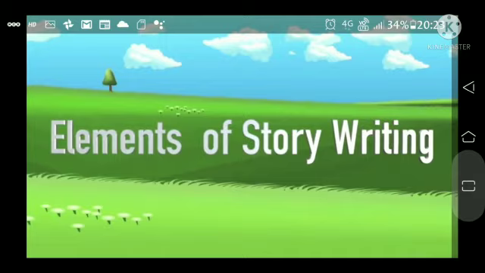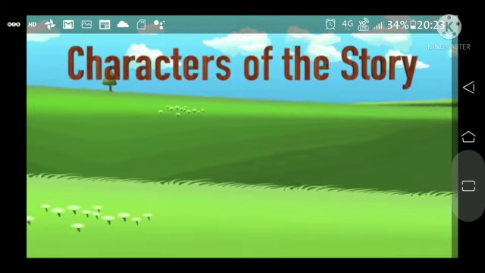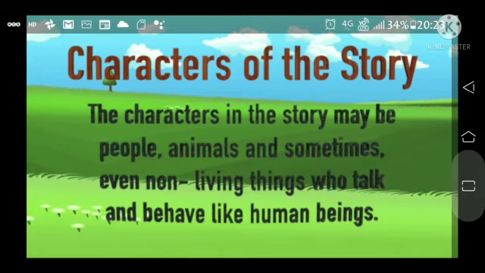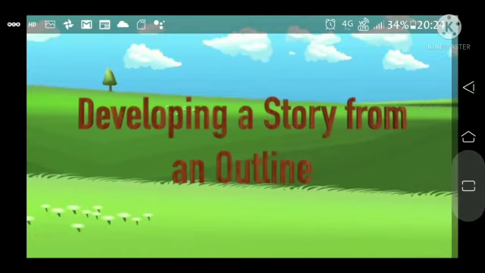Now, elements of story writing. Characters of the story: first we have to take this. The characters in the story may be people, animals, and sometimes even non-living things who talk and behave like human beings.